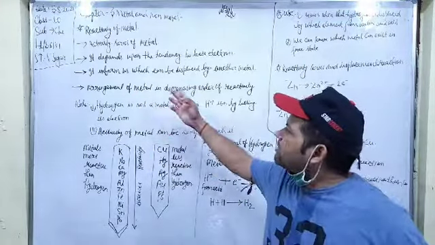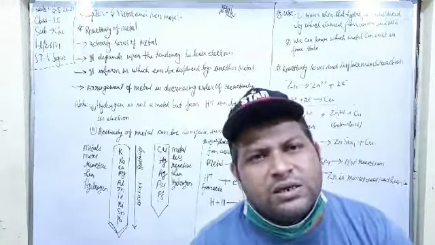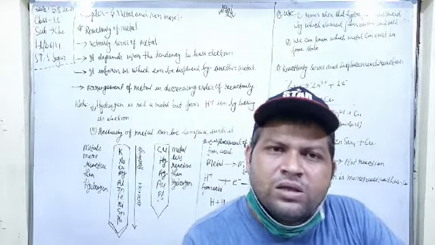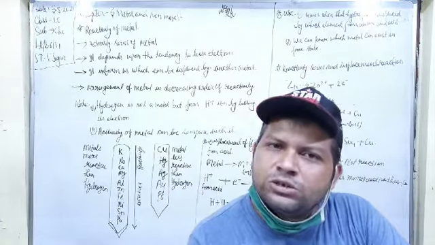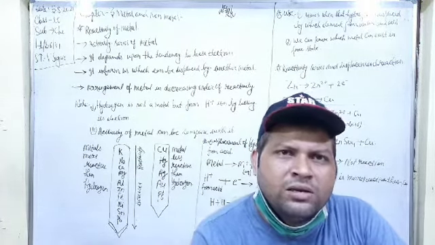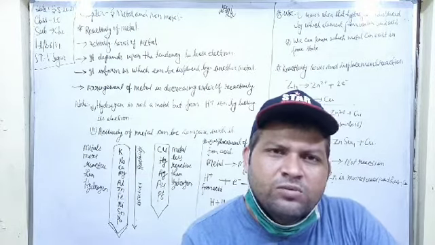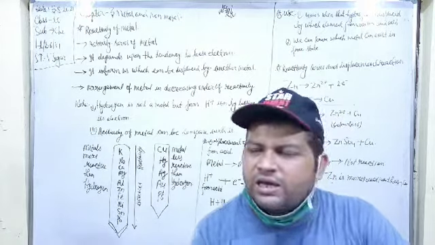So it informs us which metal can be displaced by another, and the metal which is more reactive can displace the other metal from its salt solutions. For example, copper can be replaced by zinc from its salt solution, copper sulfate, right?